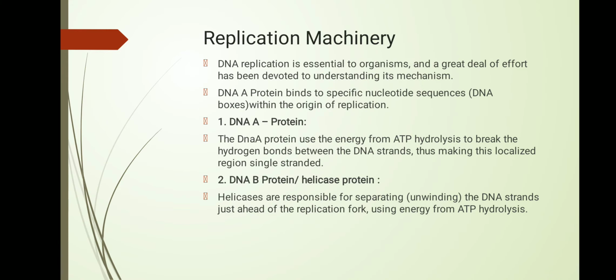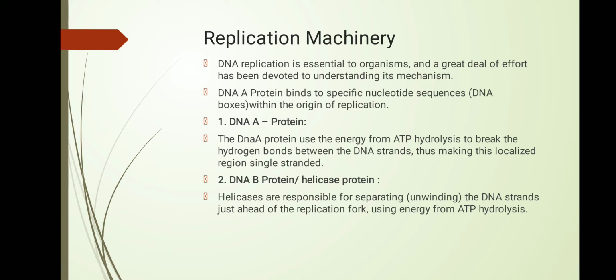Now, replication machinery. What replication machinery is used for DNA replication by the fork method? The replication of E. coli requires at least 30 proteins for replication by the fork method. DNA replication is essential to organisms and a great deal of effort has been devoted to understanding these mechanisms. There are some enzymes that are used in DNA replication.